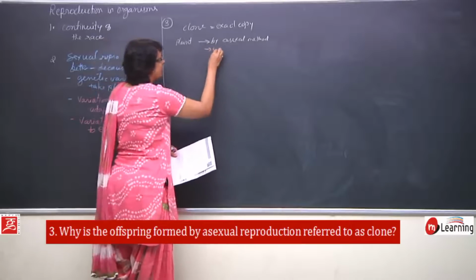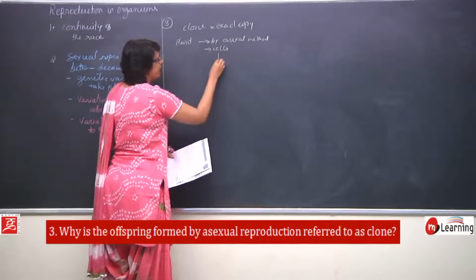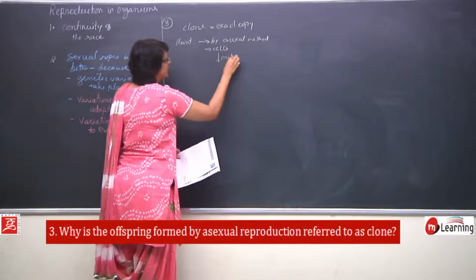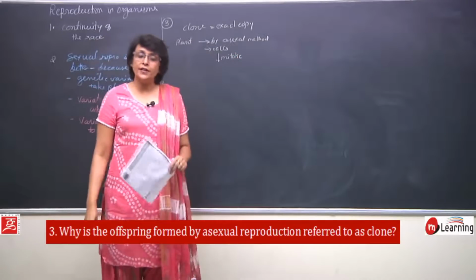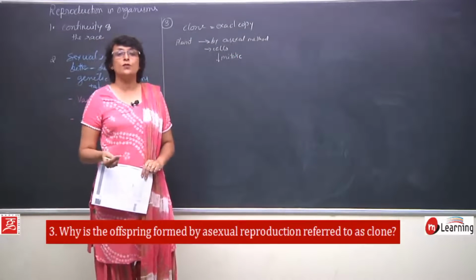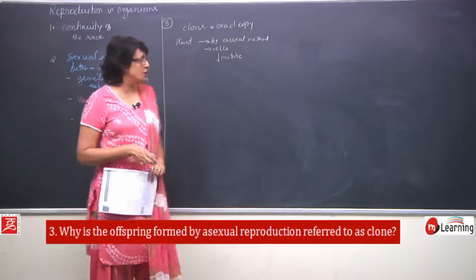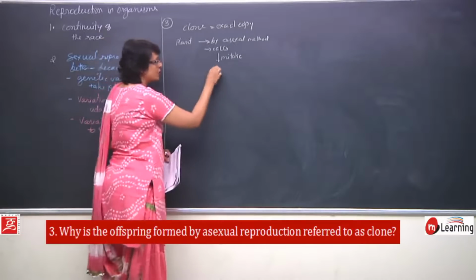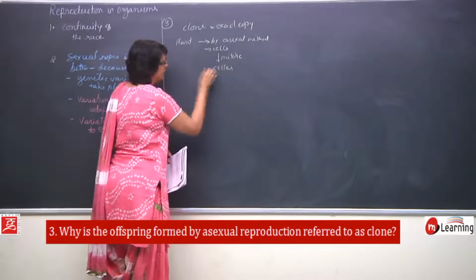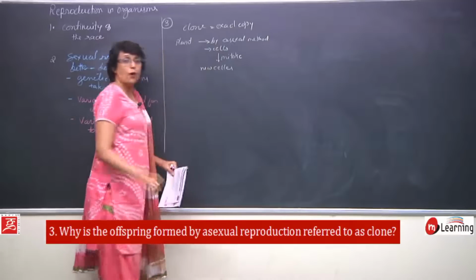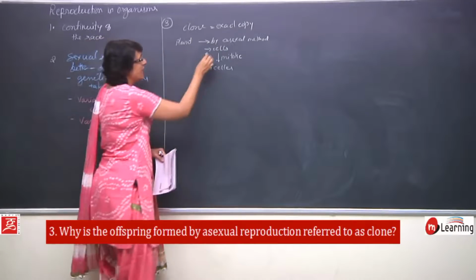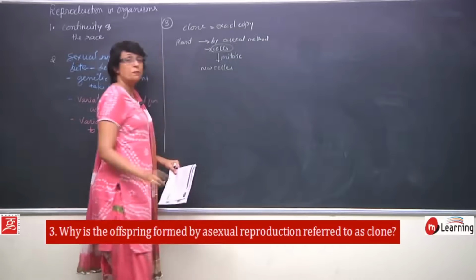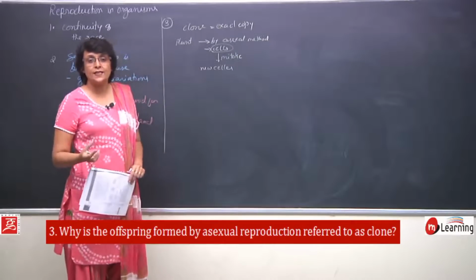Then the cells, they divide by mitotic divisions. And mitotic division takes place, we know mitosis is equational division. So, all cells which are formed here, the new cells which are formed here, they have exactly same genetic material as that of the parent cell from where the new plants are growing.